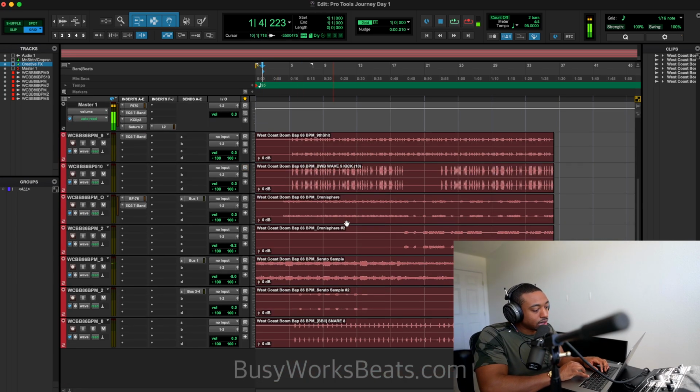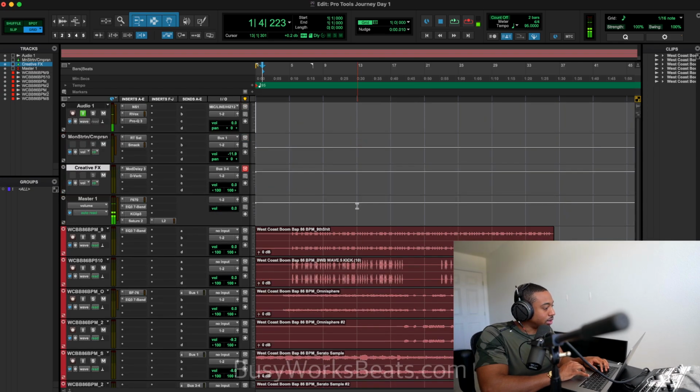Quick caveat, the only thing I didn't mix is the secondary bass. I really wouldn't even do much to it, but maybe compress it and add a little saturation just to make it buzz a little bit more. But I wouldn't even do much to it except for leveling. But I didn't mix that just for time's purposes.